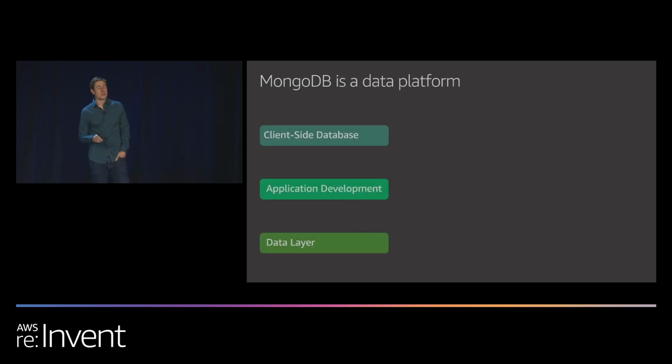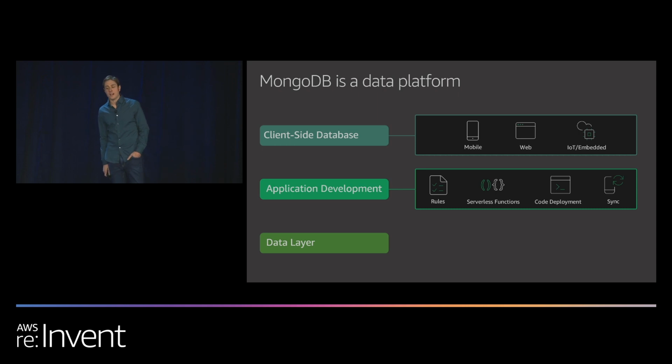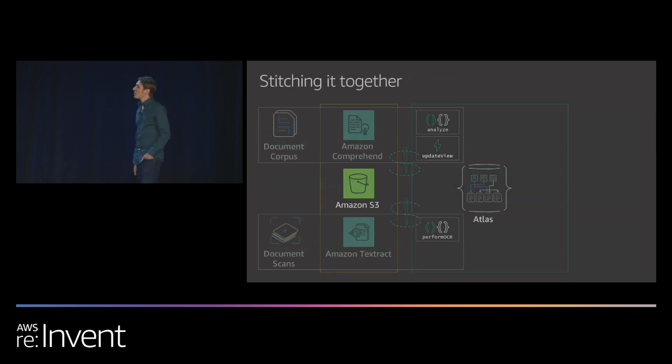After plugging in all of these components, we quickly realize that MongoDB is much more than a database. It is a serverless data platform. You get a client-side database bundled with hosting for your mobile, web, and IoT embedded applications. You get a suite of application development tools which allow you to define rules, create serverless functions, deploy code, and sync data between your client application and database. All of this sits atop a powerful data layer where you get a hands-free database with Atlas, full-text search capabilities with Atlas Search, and the ability to store vast amounts of data in S3 and query it with Atlas Data Lake. So let's finish up our application.